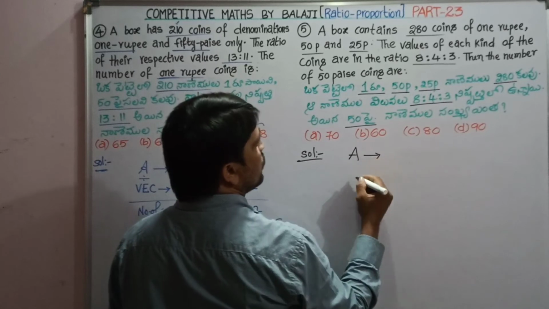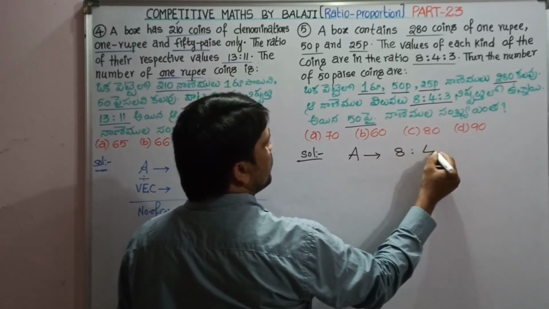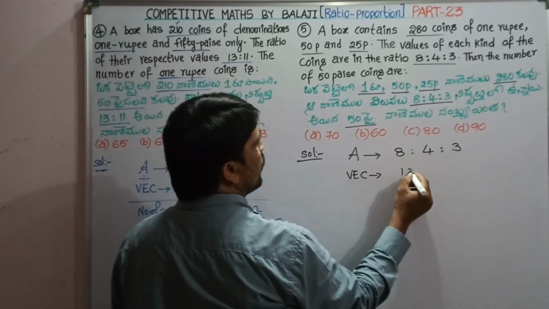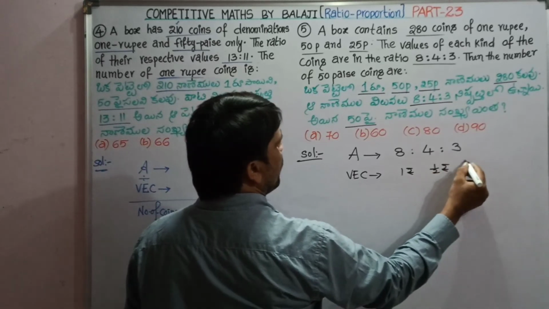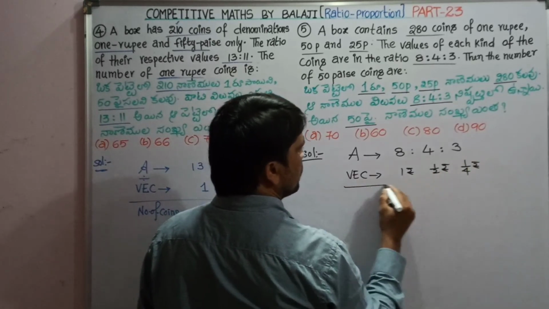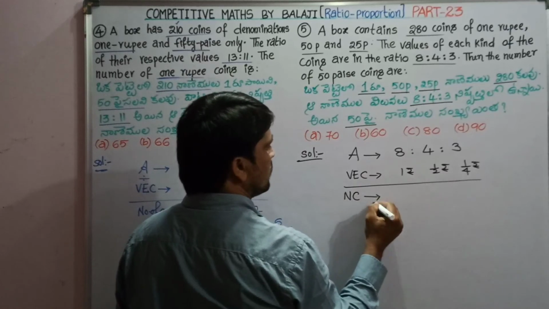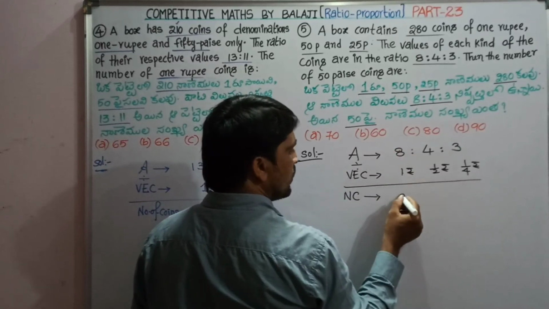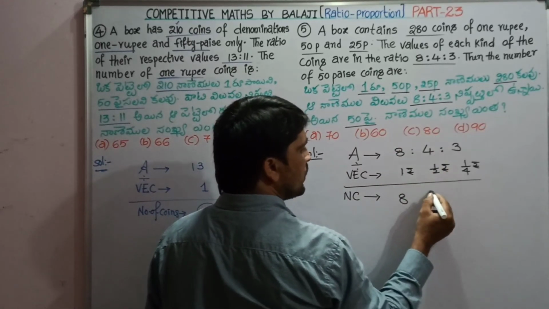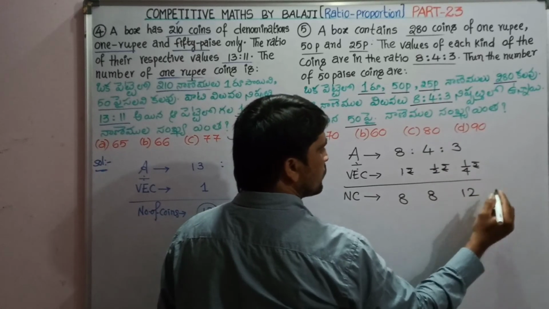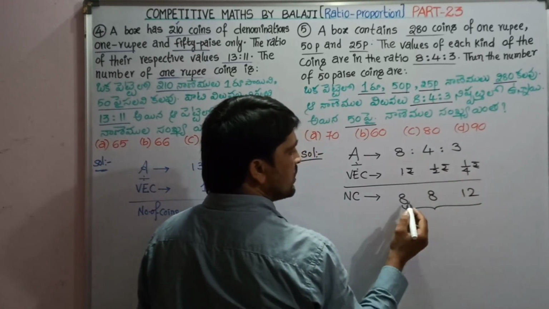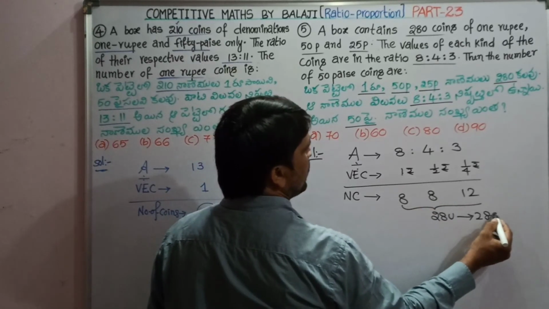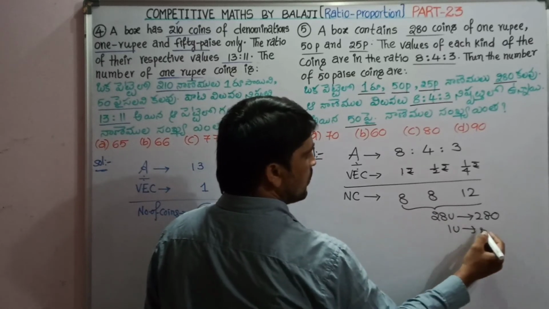Given that total amount of each kind of coins are in the ratio 8:4:3, value of each coin is 1 rupee, half rupee, 1/4 rupee. That is number of coins. Division of amount to value of each coin. 8 by 1, 8. 4 by half, that is again 8. 3 by 1/4, that is 12. Sum of number of coins is 12 plus 8, 20 plus 8, 28. 28 units value is 280. Then 1 unit value is 10.